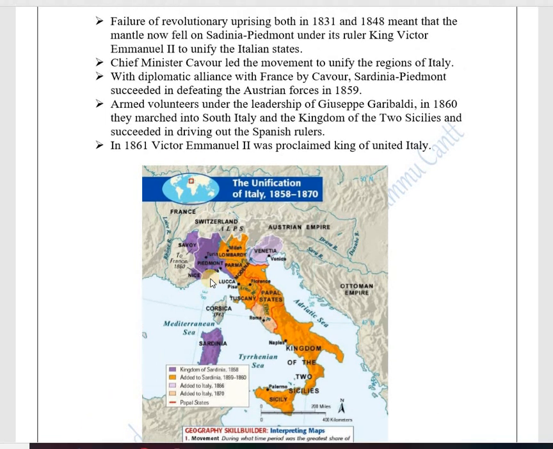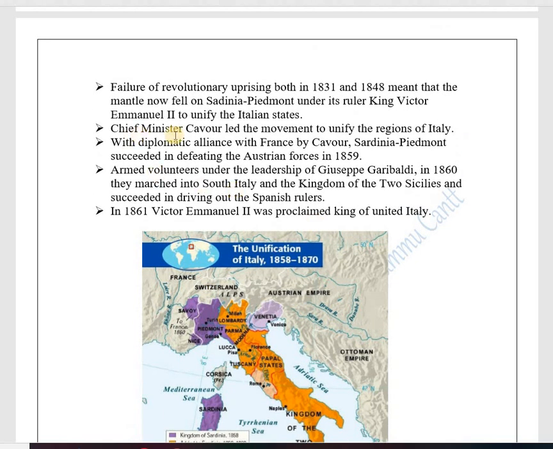And how is this going to be done? Chief Minister Cavour led the movement to unify the regions of Italy. With diplomatic alliance with France by Cavour, Sardinia-Piedmont succeeded in defeating the Austrian forces in 1859.